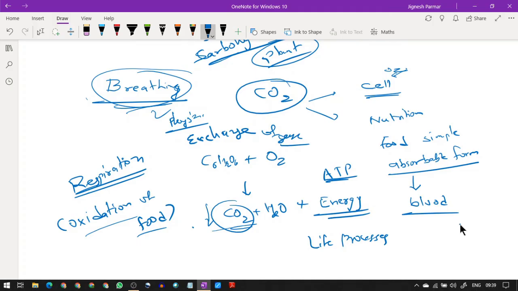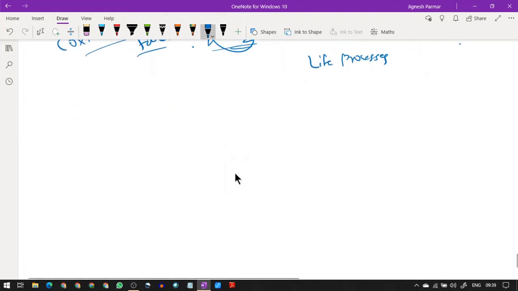Now we'll study respiration in animals. So how the respiration takes place in animals, that we are going to study, and what exactly happens in this respiration process. The very important thing is that we have given a chart in figure 6.8 showing how the breakdown of glucose takes place. Respiration means breakdown of glucose that takes place in a cell, and that's why this process is also called cellular respiration.